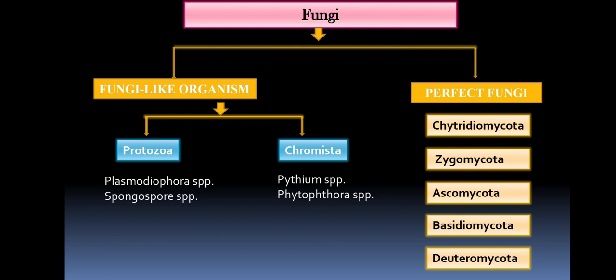So let's discuss these groups with a few important characteristics and a few examples. We will discuss the details of these groups in the next video one by one, as it is a very lengthy chapter. We have to discuss the characteristics of the pathogen group also in it, and also its mode of reproduction, spore type, so many things we have to discuss. So we will discuss all this one by one.